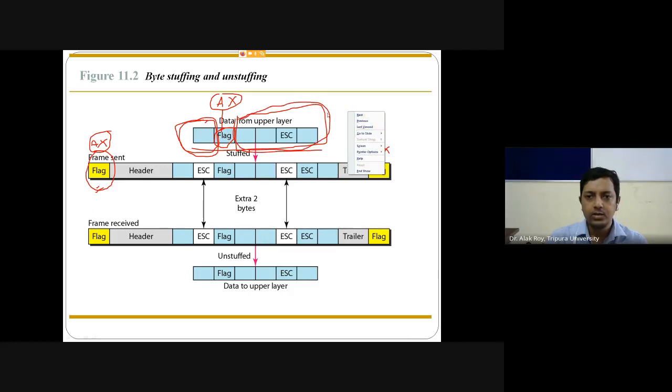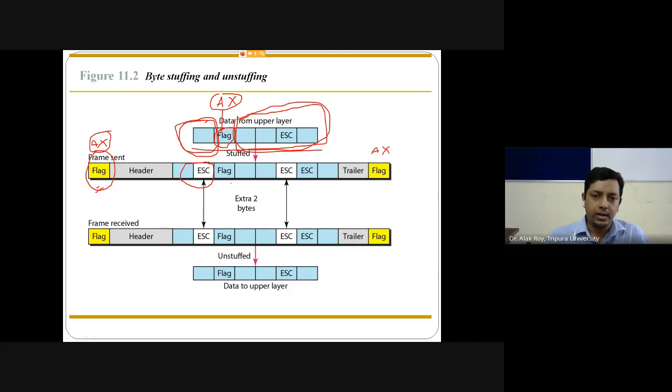So to avoid it being identified the wrong way, in byte stuffing they use one extra character, the escape.